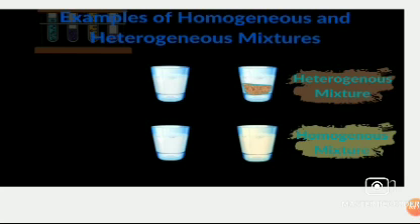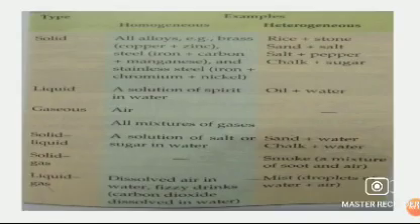And in homogeneous, we are dissolving sugar in water. Sugar is completely dissolved in water, so we can't see sugar particles in water, we can see only water. We can taste the sugar, but we cannot see the sugar particles. So we can see only one layer of water because the sugar is completely dissolved. So this is a homogeneous mixture.